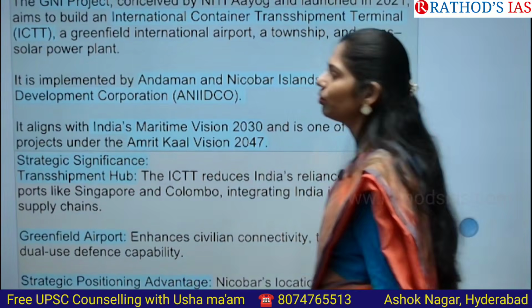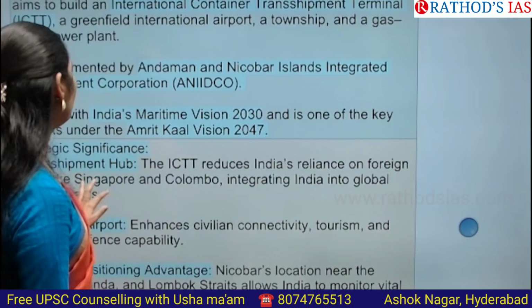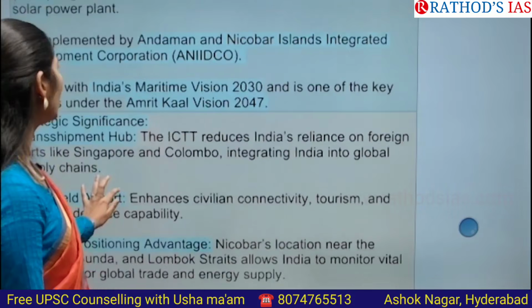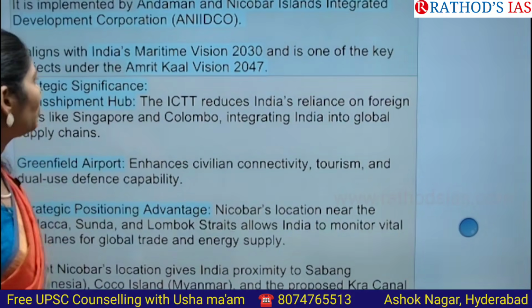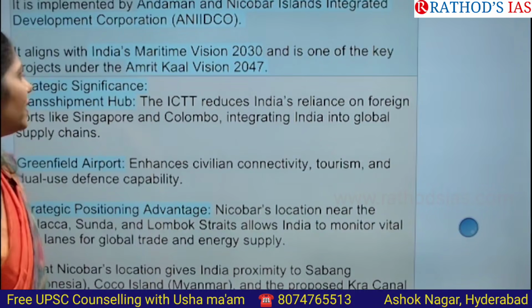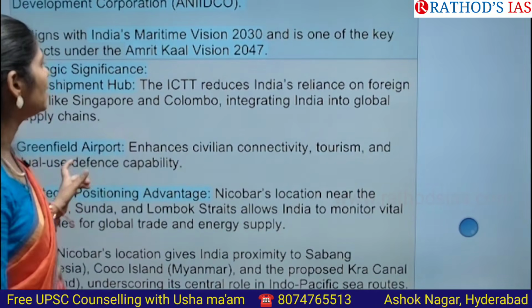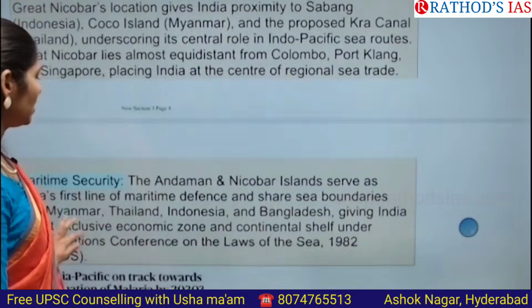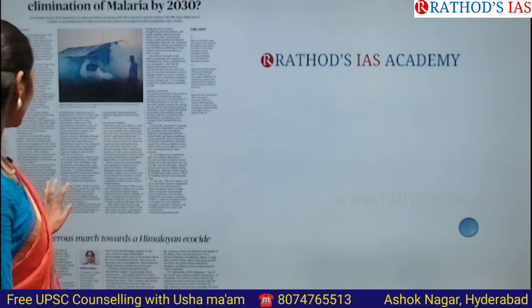Apart from that, we need power for sure if you want to go for development, right? For that we are going to build a solar power plant as well, and it is implemented by the Andaman and Nicobar Islands Integrated Development Corporation. This development aligns with India's Maritime Vision 2030, and it is an important part of the Amrit Kal Vision 2047. Okay, so that is the thing guys, nothing more than that. And now let us see the next article.